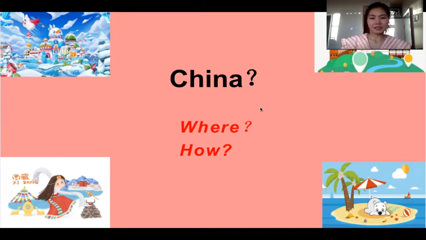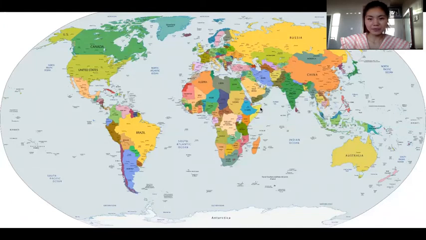All right, so let's look at the map. First of all, I would like to ask you to locate your own country. For example, if you're from Uganda, where is Uganda? Can you find it? Yes, of course, Uganda is in East Africa. East Africa, it's somewhere here.